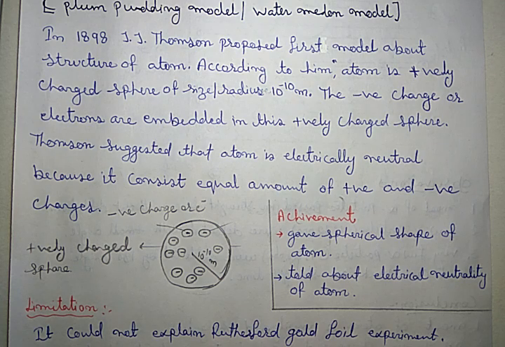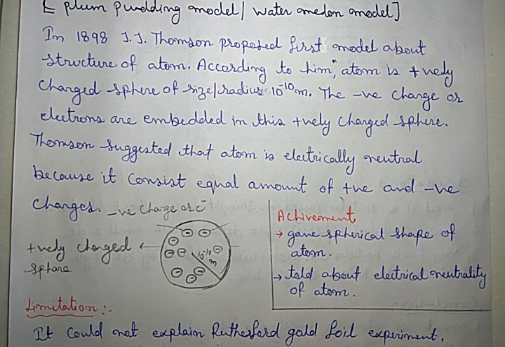To consider it in daily life, we can take an example like the watermelon. The reddish part is the atom, the positive charge part, and the seeds which are embedded in the red colored pulp are electrons. Similarly, like the watermelon, the reddish part is the positive part, and the seeds are the negative part, embedded. A similar concept was used by Thomson.